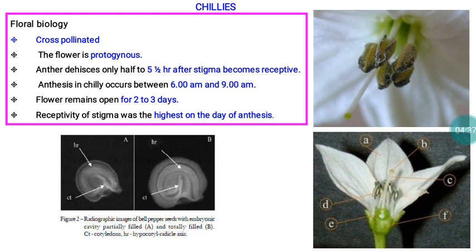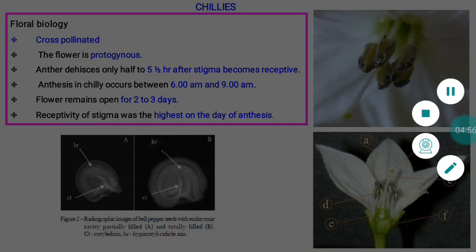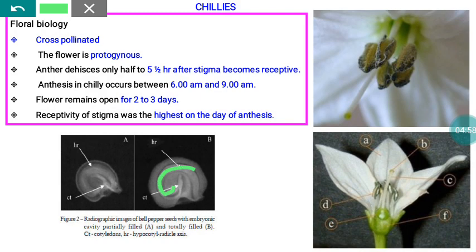Chili anthesis normally occurs from 6 a.m. to 9 a.m. in the morning. The flower remains open for about 2 to 3 days, but a higher level of stigma receptivity was recorded on the day of anthesis. After that, even though the flower remains open, the stigma receptivity keeps decreasing. Here also you can see the internal structure of the seed, with the curved embryo. So like tomato, brinjal and chilies also have curved embryos.